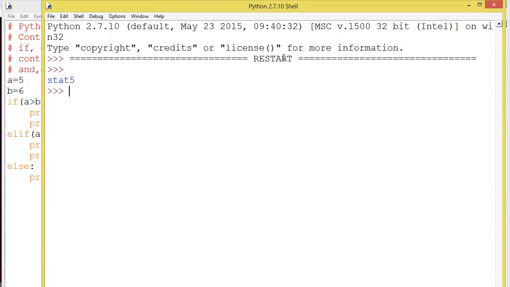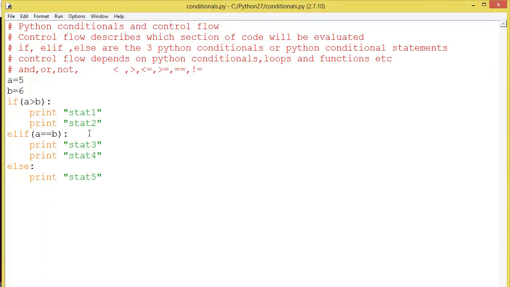So statement 5 is executed because both the if and elif expressions fail here, both are returning false. So finally, if everything is false, it will execute the else block. Now one thing you have to remember here, you can use many variables here, like if